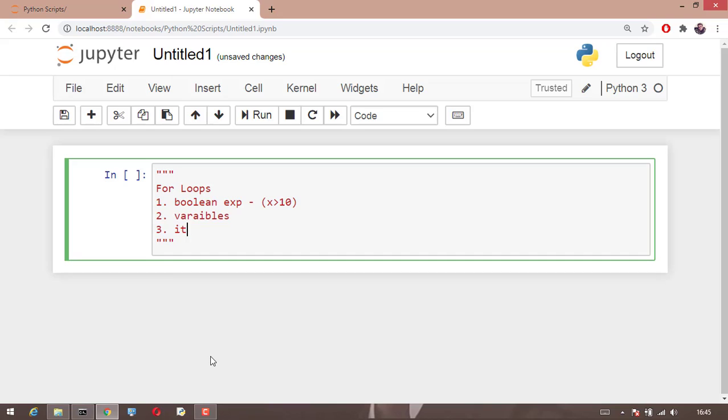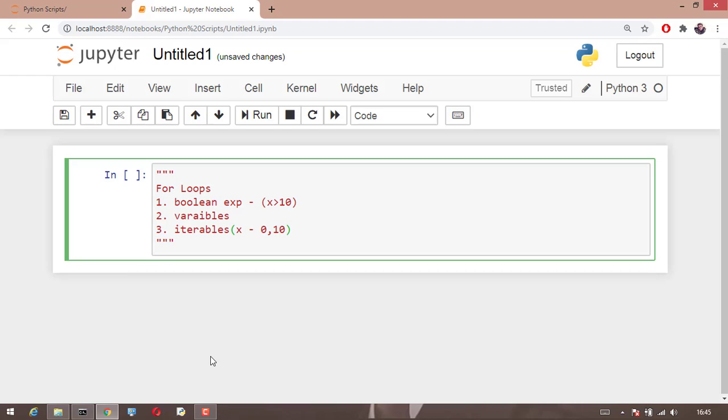And the third one will be our iterables. Iterables are nothing but the looping variable. Here x is starting from 0 and ranging from 0 to 10. So starting from 0 and ending till 10. If x is starting from 0 and ending till 10, the iterable variable will be our x because it is changing for every loop iteration.